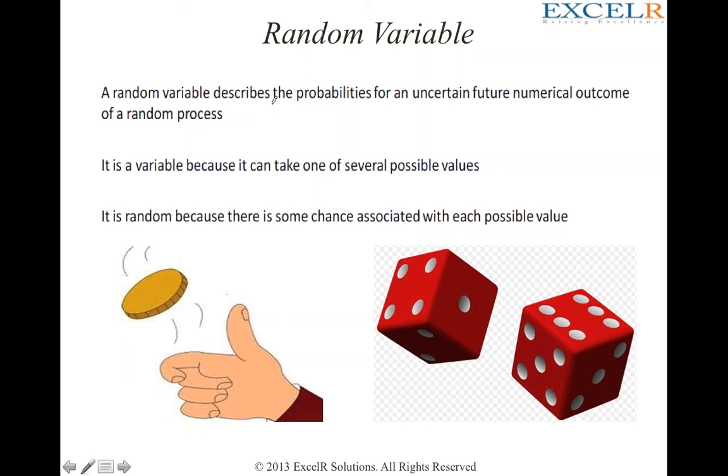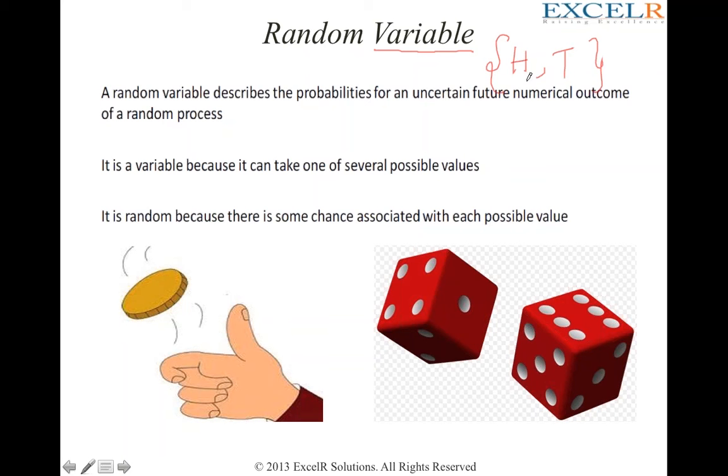Here is a question for you all. If I flip a coin once, what are the various possibilities? Head or a tail? Absolutely. I can either get a head or a tail. So the output would vary. If the output varies, it is called a variable.